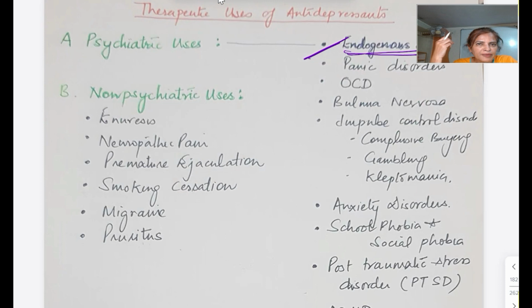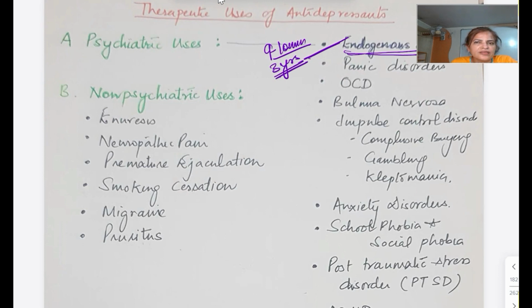Then if the patient is suffering from bipolar disorder, with depression as well as mania, the drug of choice in that case is lithium. Whenever you put the patient on an antidepressant, it is going to take time. Once the acute depressive phase is over, you have to continue the drug for another 9 to 10 months. In severe cases you can continue for 3 years.